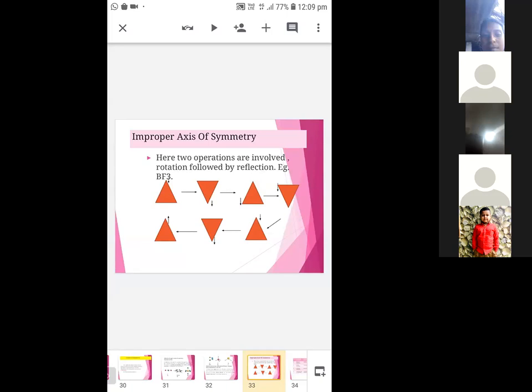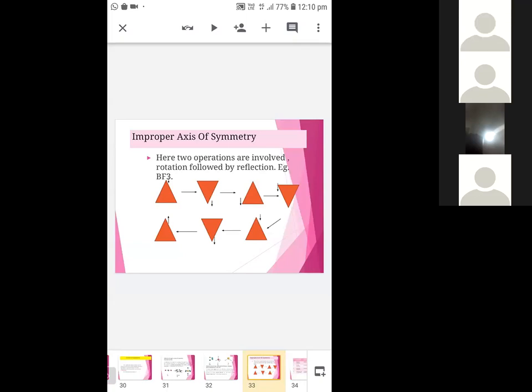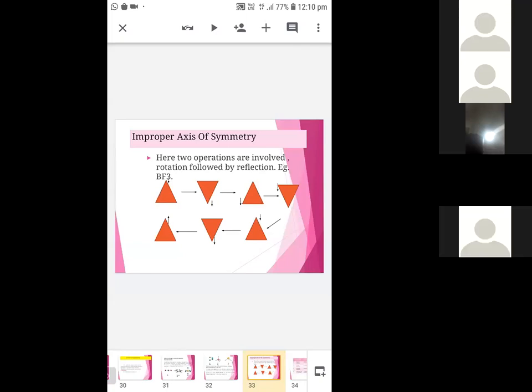The same way, you can do the same, that is two operations simultaneously. So you'll get an indistinguishable isomer, that is an indistinguishable form. That is, the starting and end forms are the same.